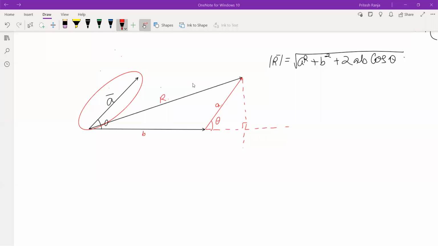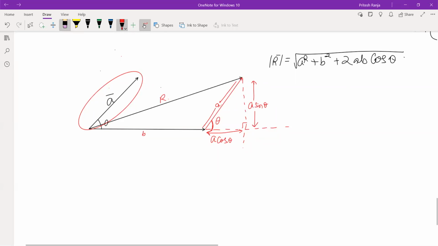Yes, it will be half of the given angle in that case, Navya, but only in that case. So this angle will be theta because these two are parallel lines and this is a transversal. So corresponding angles will be equal. Okay, now I can project A, and this will become A cos theta. I told you all to remember the projection. If you don't remember, you can use trigonometry. This is A sin theta.